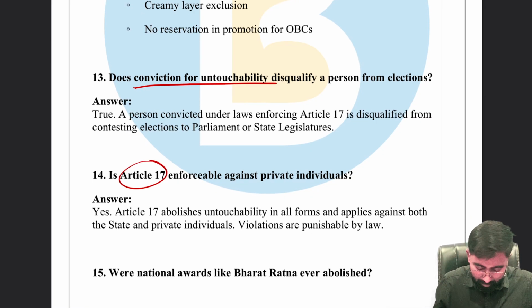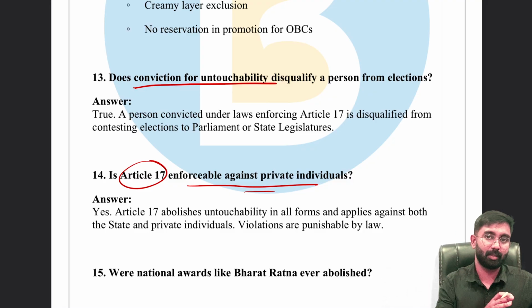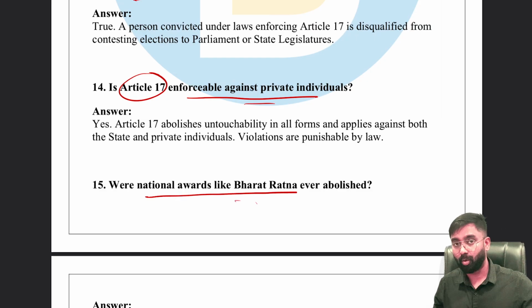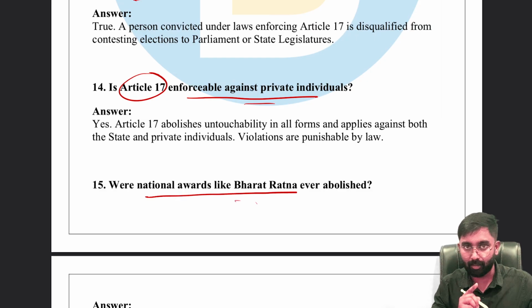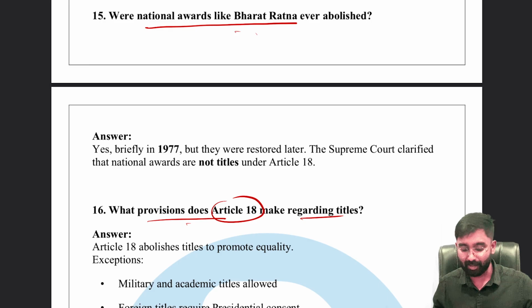And is Article 17 enforceable against private individuals or not, or is it only against the state actions as per the fundamental rights? One of the predominant features is that it is mostly against the state actions. Were national awards like Bharat Ratna ever abolished? Part of Article 18, abolition of titles. Question number 16: what provisions does Article 18 make regarding titles?